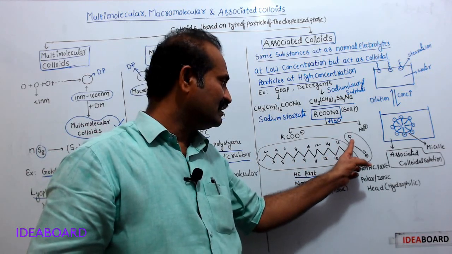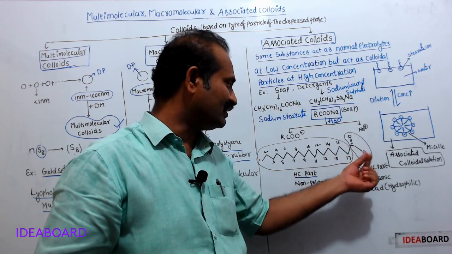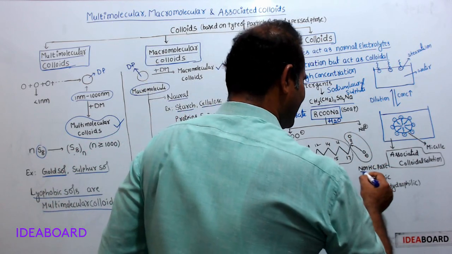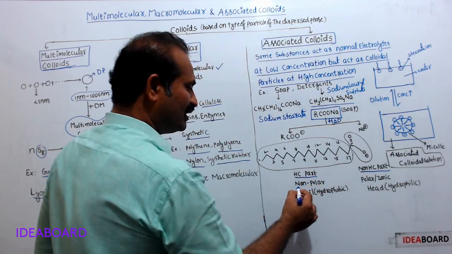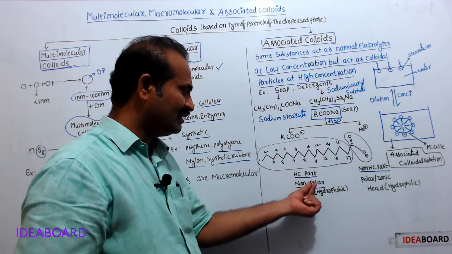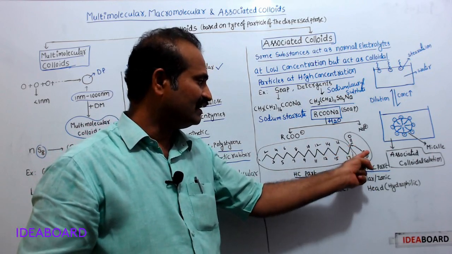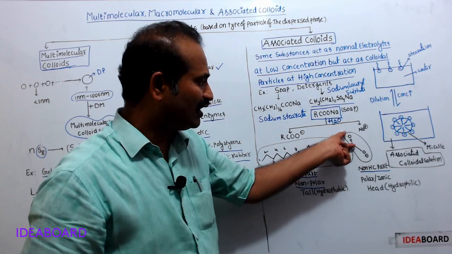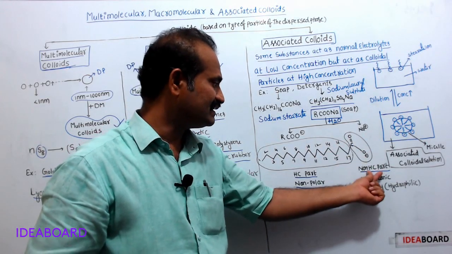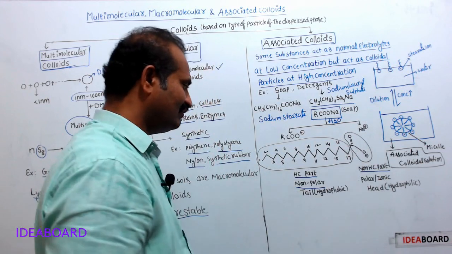This portion, COO minus, is the non-hydrocarbon part. Hydrogen is not there, that's why it is non-hydrocarbon. Usually we know hydrocarbons are non-polar, so this hydrocarbon part is non-polar. In this non-hydrocarbon part, the carbonyl group is polar in nature. That's why this non-hydrocarbon part acts as a polar or ionic one.